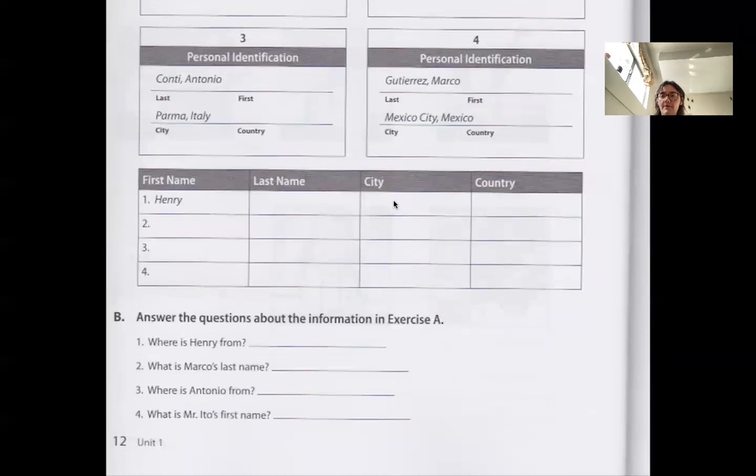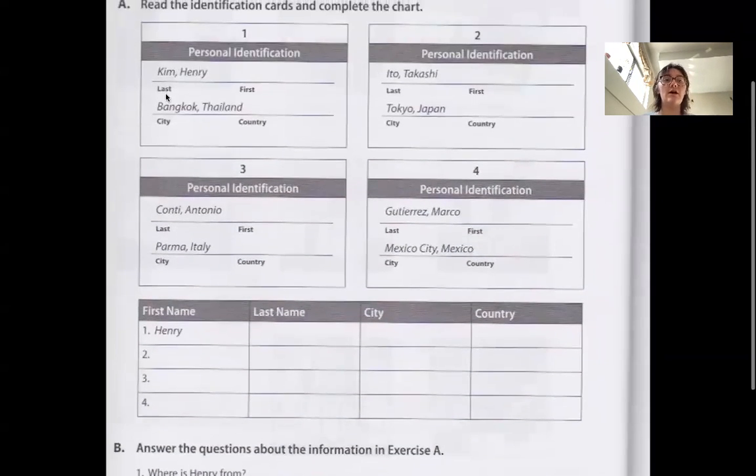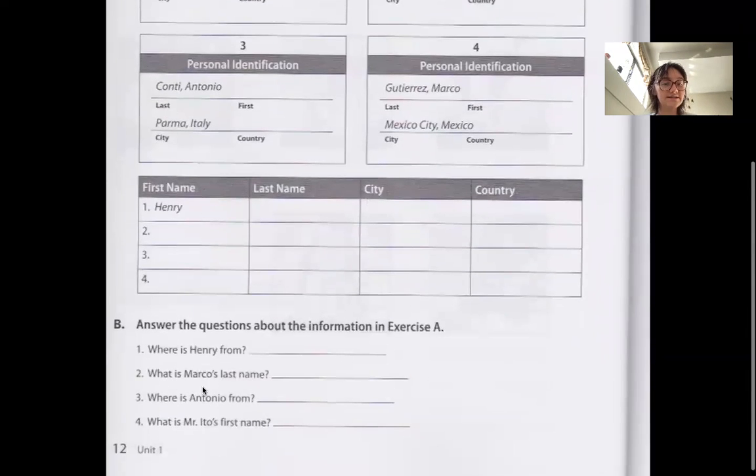Now we can use this to make sentences in English, right? We can be asked, where is Henry from? So we can look up and we can say, oh, Henry, he is from Thailand. He's from Bangkok, Thailand, right? What is Marco's last name? Marco's last name is Gutierrez. Where is Antonio from? Antonio is from Parma, Italy. What is Mr. Ito's first name?